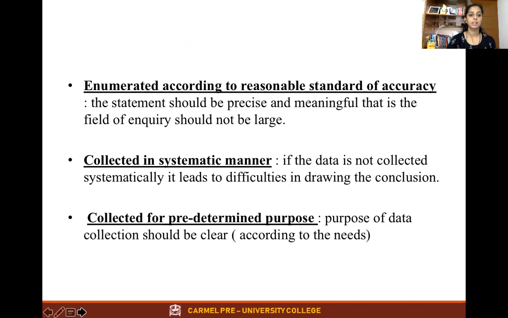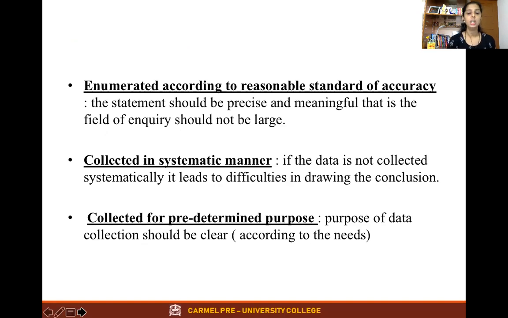Coming to the next one, enumerated according to a reasonable standard of accuracy. What is enumeration? Enumeration is nothing but the action of mentioning a number of things one by one. There should be a reasonable standard of accuracy.